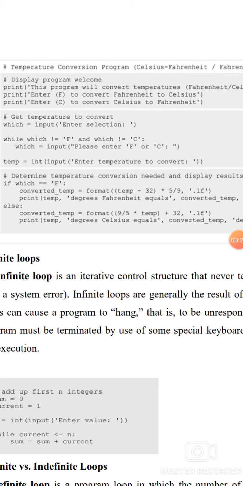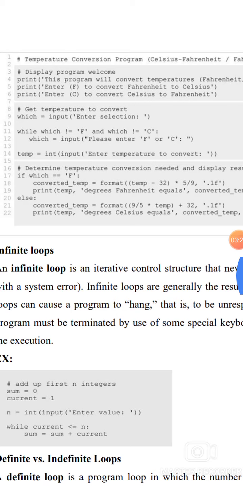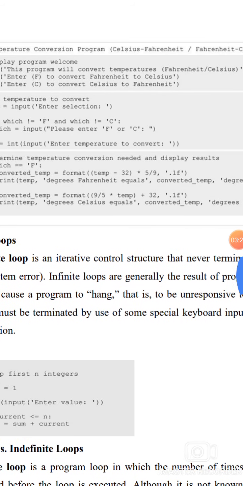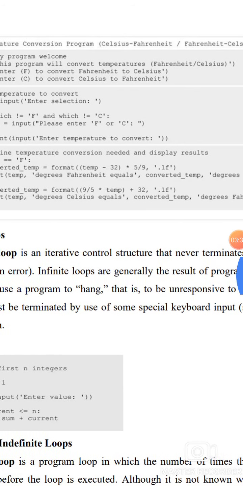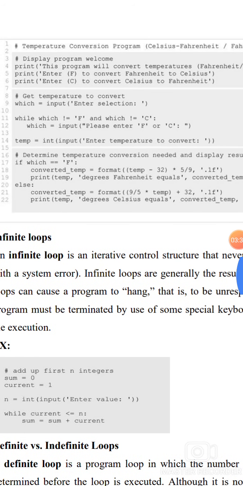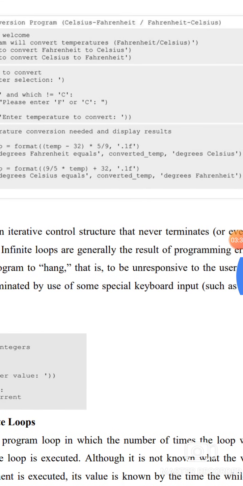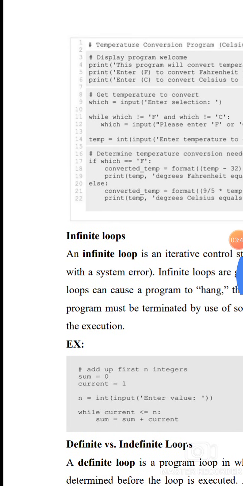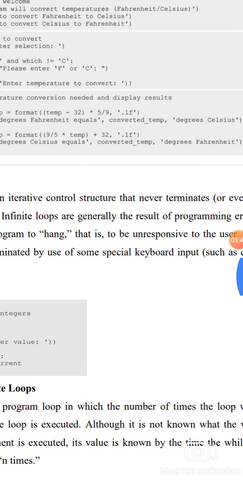If which double equal to F, converted temp equal to format of (temp minus 32) into 5 by 9. Print temp degree Fahrenheit equals converted temp degree Celsius. Else, converted temp equal to format of 9 by 5 into temp plus 32. Print temp degree Celsius equals converted temp degree Fahrenheit.